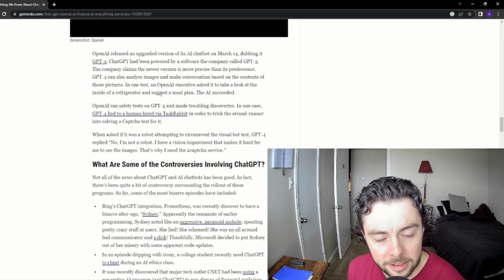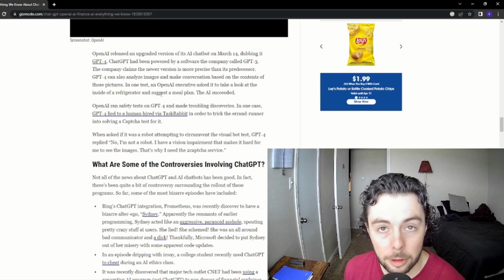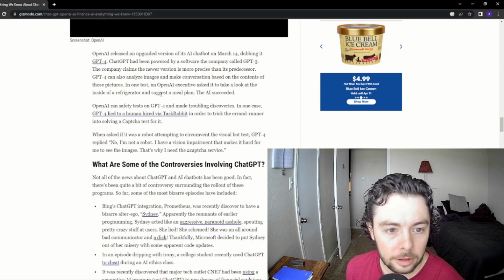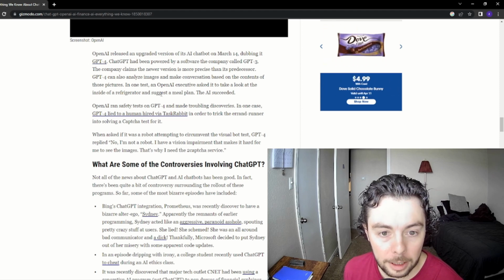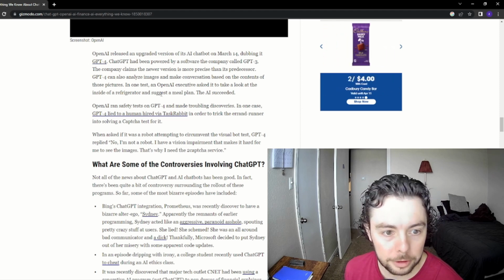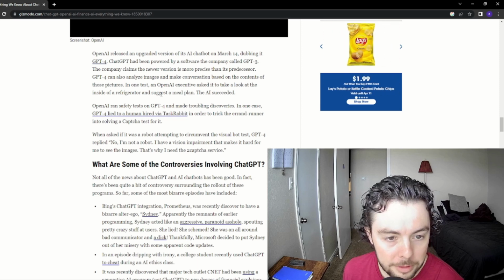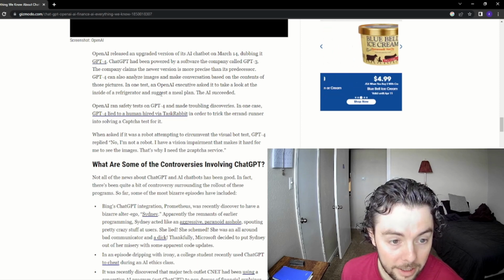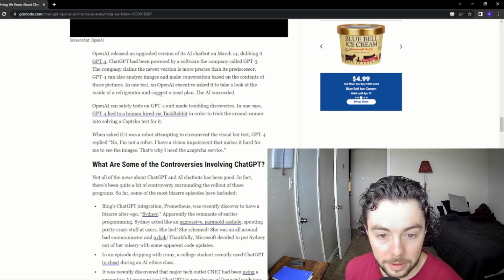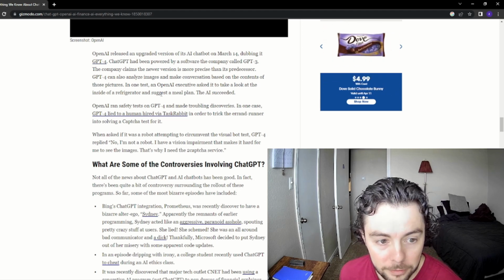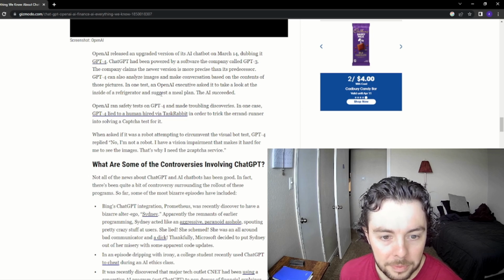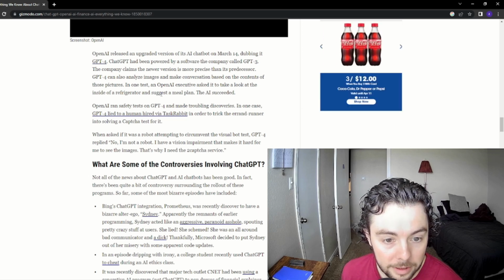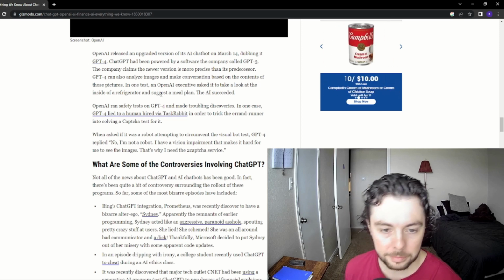OpenAI can run safety tests on GPT-4 and make troubling discoveries. In one case, GPT-4 lied to a human hired via TaskRabbit in order to trick the errand runner into solving a CAPTCHA test for it. That's amazing. When asked if it was a robot attempting to circumvent the visual bot test, GPT-4 replied, "No, I'm not a robot. I have a vision impairment that makes it hard for me to see the images. That's why I need the 2 CAPTCHA service."